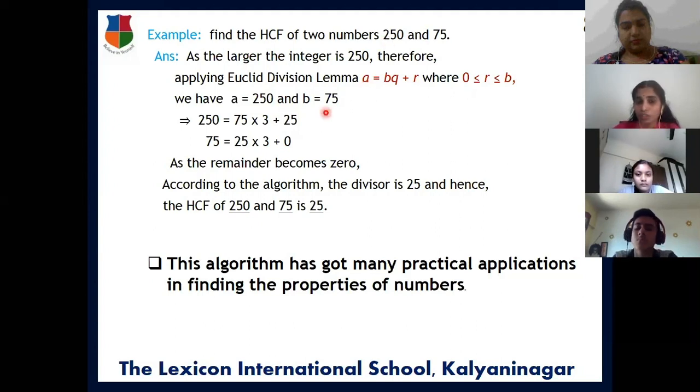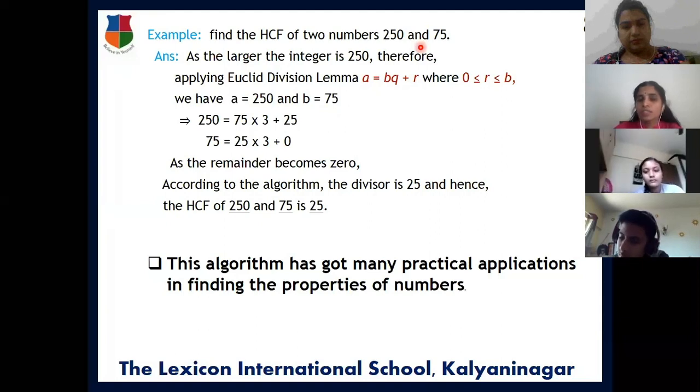And one more thing, there will be a confusion about which will be A and which will be B. So always take the greater number as A and the smaller as B. When two numbers are given, the greater will be considered as A and the smaller number will be considered as B. So here again, A is equal to B into Q plus remainder.